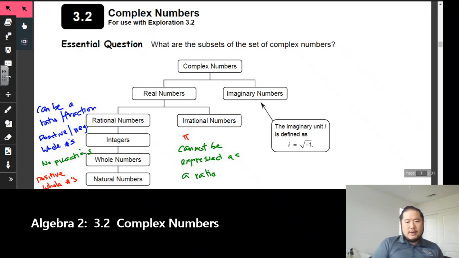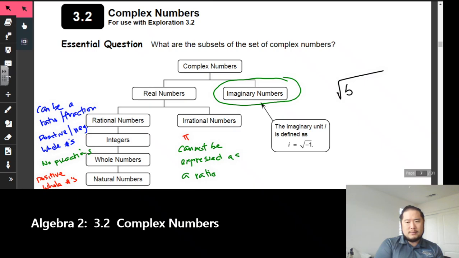So now what we take a look at today, or the big thing right here, is imaginary numbers. That's the new item right here that you probably never heard of until now in Algebra 2. And imaginary numbers are not numbers where they don't show up, they disappear like a ghost. The imaginary unit i is defined as, and then they show you right here, i is equal to the square root of -1.